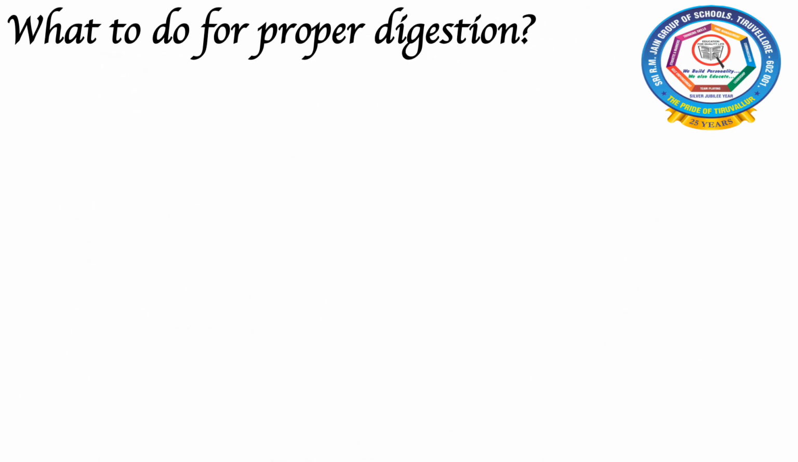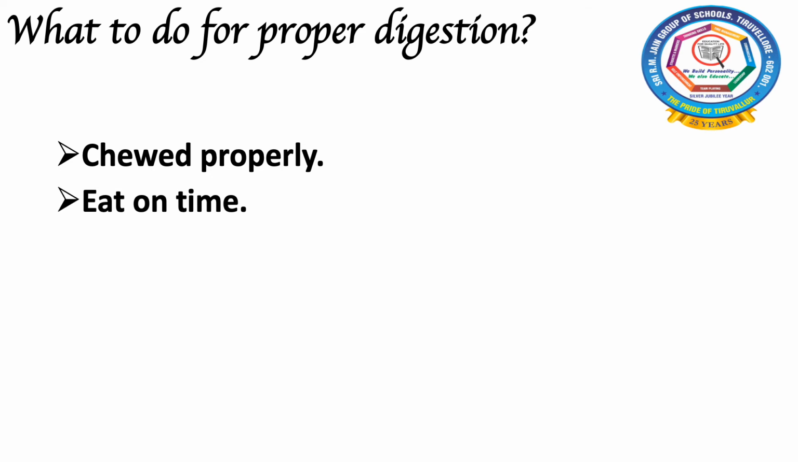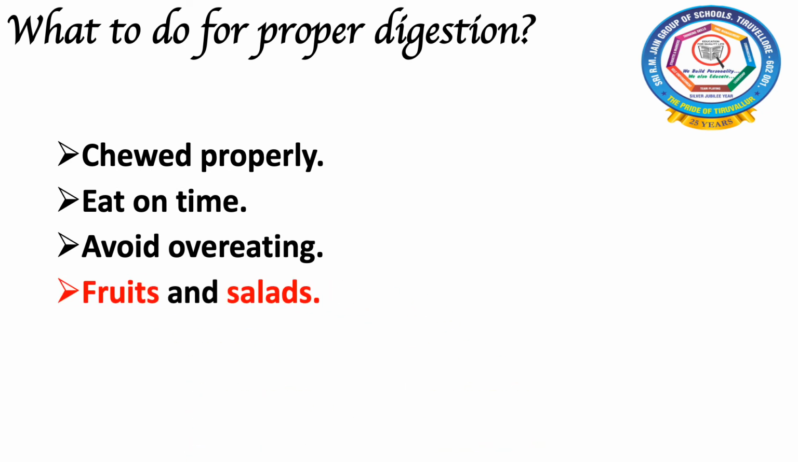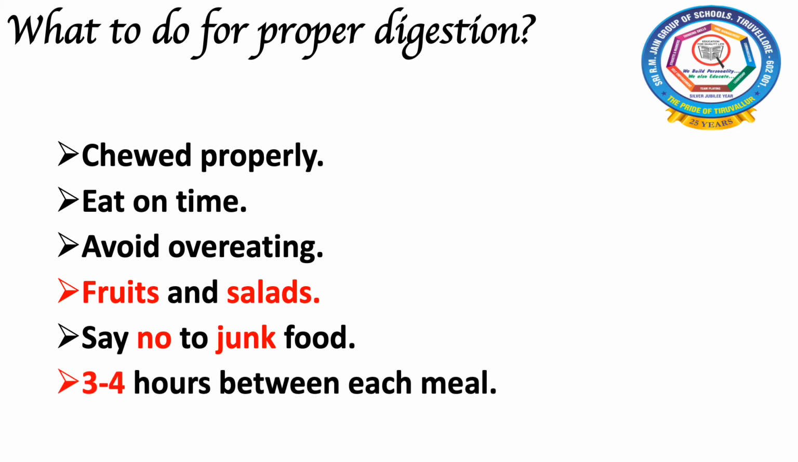And then we have to follow certain things for our proper digestion. Now, what to do for proper digestion? We have to chew our food properly and we should eat on time. We should avoid overeating. We should add lots of fruits and salad in our regular diet, and we should not eat junk food. And there should be 3 to 4 hours between each meal. So these are some of the rules or conditions that we have to follow for proper digestion.